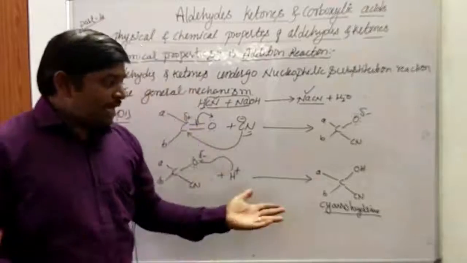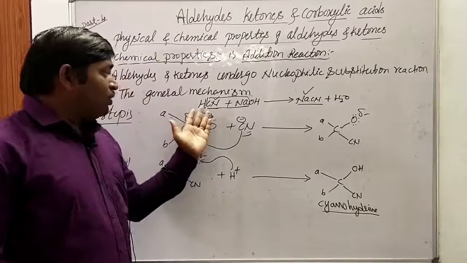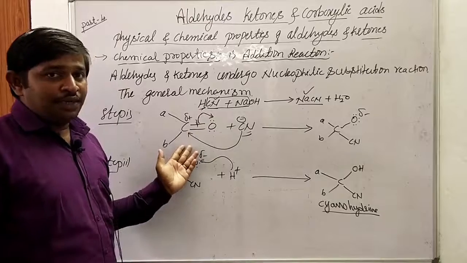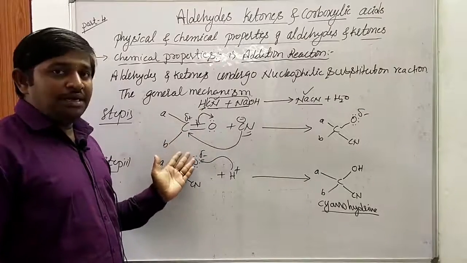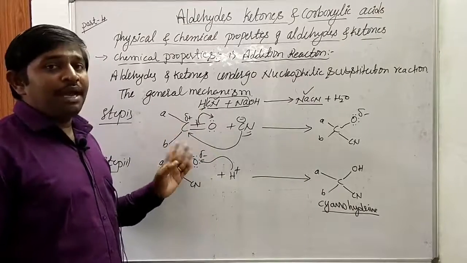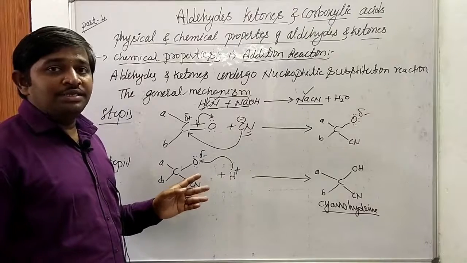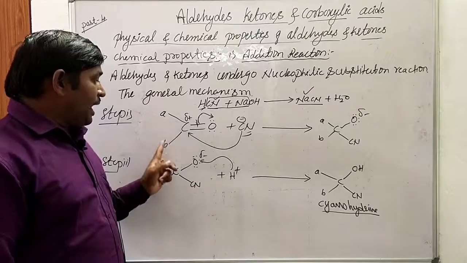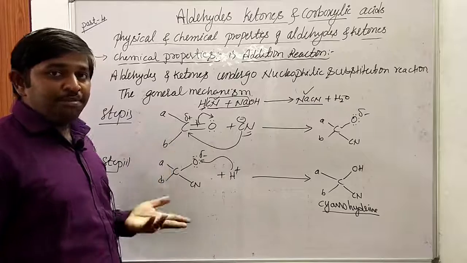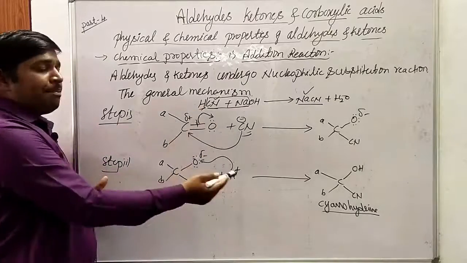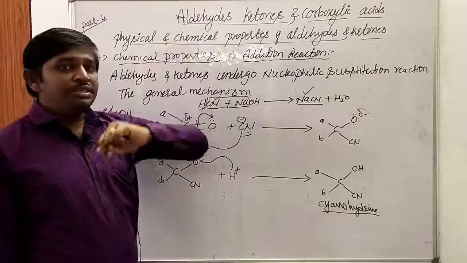Similarly, we can add HCN to any kind of aldehydes and ketones. Not only for this general mechanism, we can apply this mechanism to a number of aldehydes and ketones. Here A and B, atoms or groups of atoms, can be replaced. This mechanism can be applied to both aldehydes and ketones.